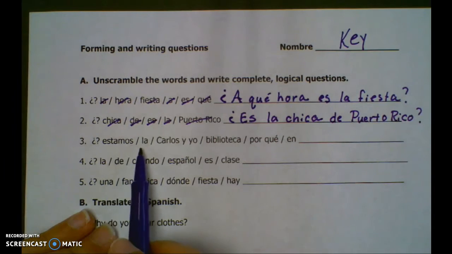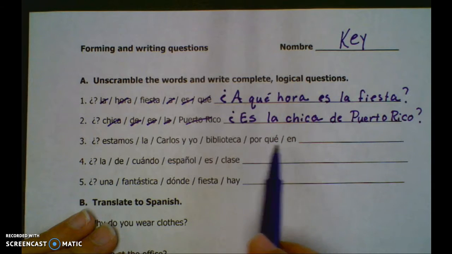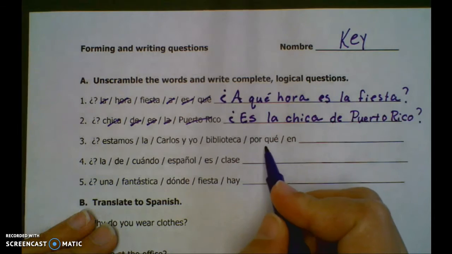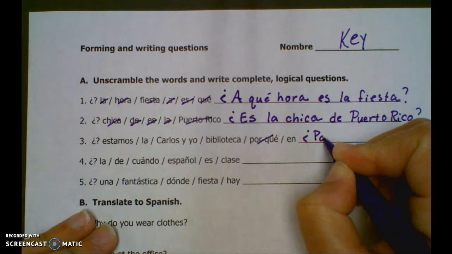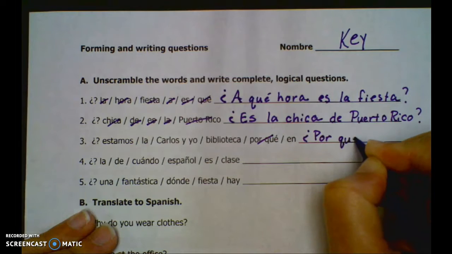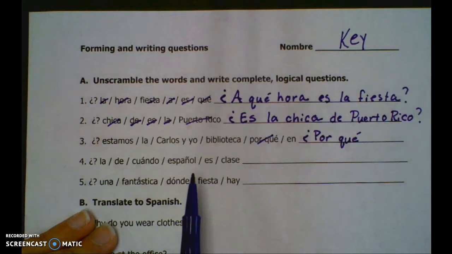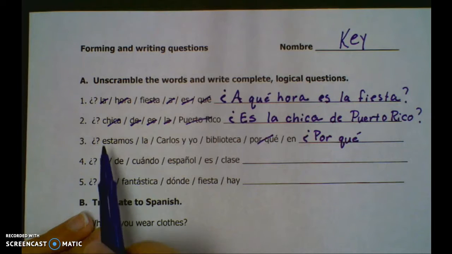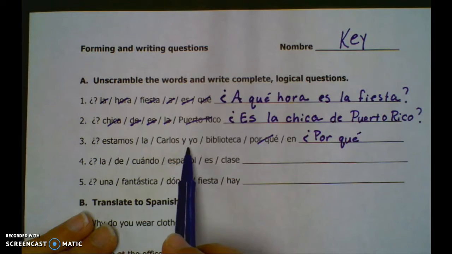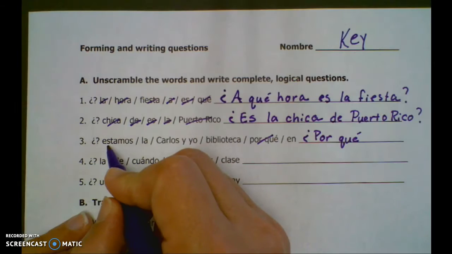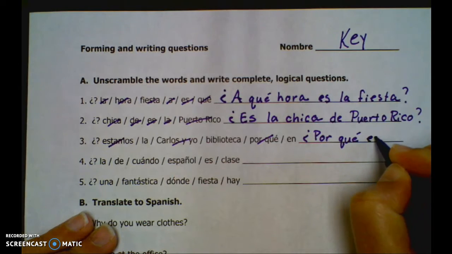Número 3. Estamos la Carlos y yo biblioteca porque en. Well, we have an interrogative word, so that's going to be our starting point after our inverted question mark. ¿Por qué? That goes first. ¿Por qué? Well, once again, when we do questions, we do verb, subject. So we're looking for the verb. Estamos, we know this is a nosotros form of the verb, so clearly the subject that goes with it has to be Carlos y yo. It can't be biblioteca. You would never say la biblioteca estamos. You would say Carlos y yo estamos, but you're going to put estamos first.